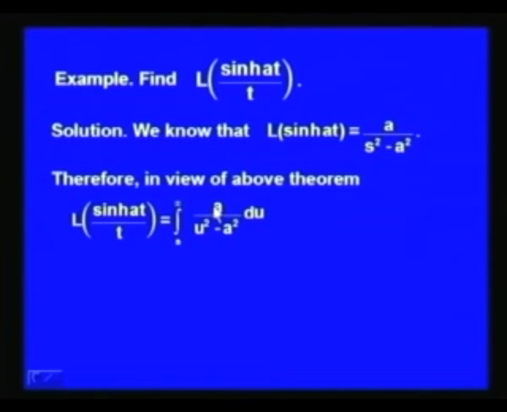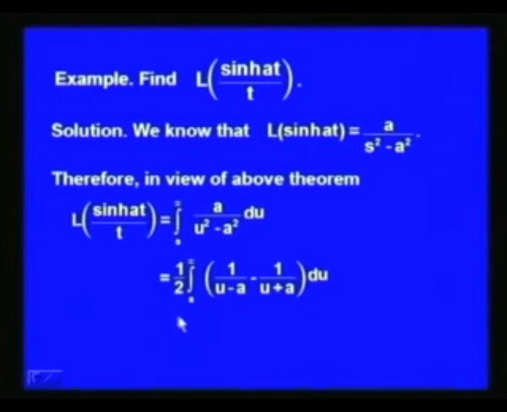sinh(at), which is a/(u² - a²). So, we integrate a/(u² - a²) with respect to u and substitute the limits s and infinity to get the desired Laplace transform. So, in order to integrate this, we break it into its partial fractions, and the partial fractions are half of (1/(u - a) minus 1/(u + a)).